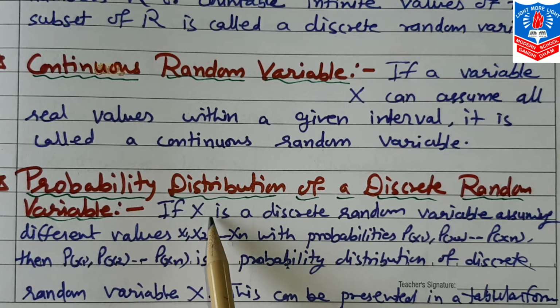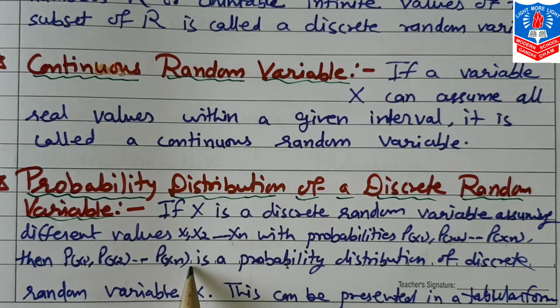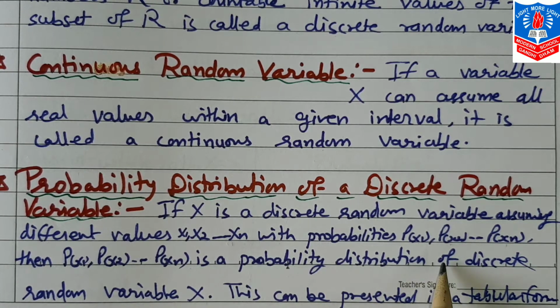What is that? If X is a discrete random variable assuming different values x1, x2, x3 up to xn with probabilities p(x1), p(x2) up to p(xn), then p(x1), p(x2) up to p(xn) is the probability distribution of the discrete random variable X, which can be presented in a table form, which I'll show you, and with one example we will discuss.